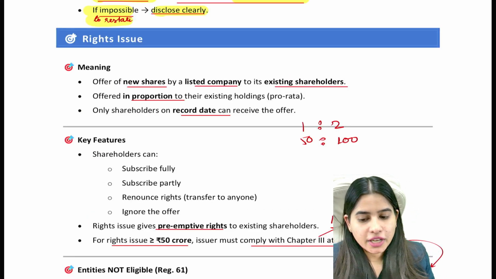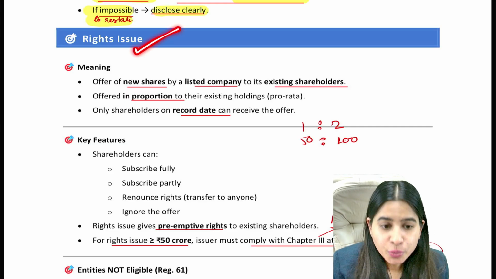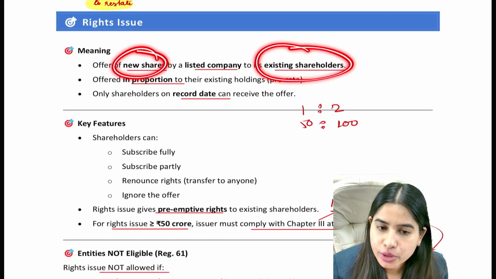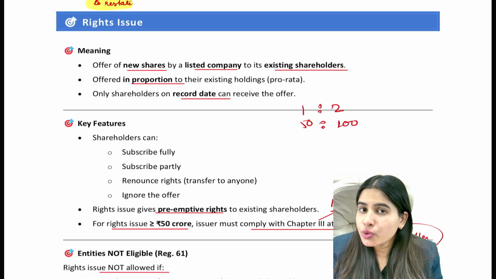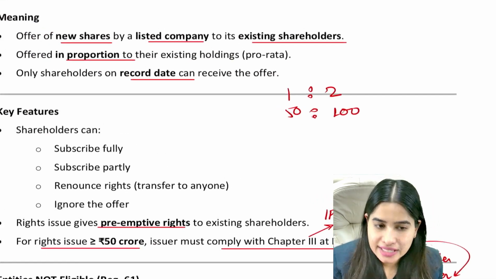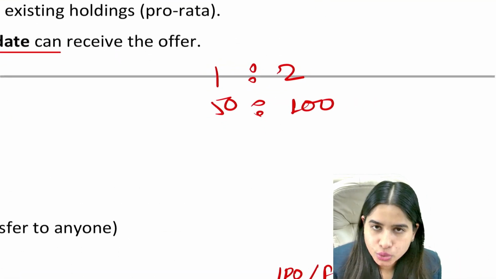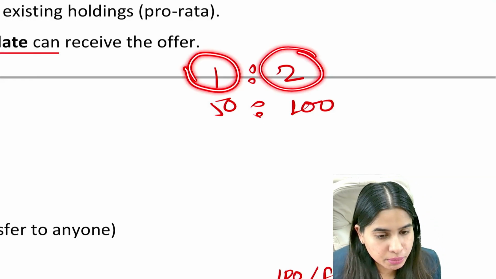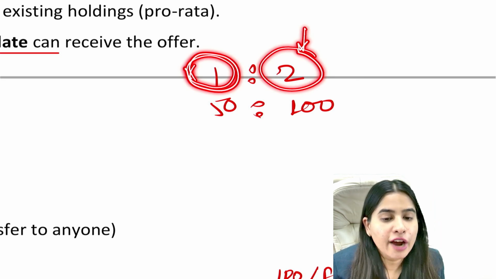Okay, so the next topic that we have to do is our rights issue. So basically, what is a rights issue? When a company offers new shares to its existing shareholders, that is known as a rights offer. It's like the company is giving an offer to its existing shareholders: do you want to purchase more shares? And a rights offer is always given in proportion to their existing shares. For example, a rights offer is given in the ratio 1:2, which means we will offer one more share to you if you're already holding 2 shares of the company. So we will offer you to buy one more share if you already have 2 shares in the company.